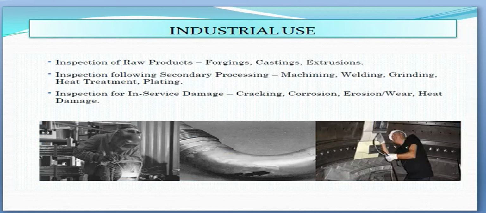Industrial use. NDT is used to inspect raw products during forgings, castings, and extrusions operations, to inspect various secondary processing methods, machining, welding, grinding, heat treatment, and plating. Inspection for in-service damage in case of cracking, corrosion, erosion or wear, and heat damage.